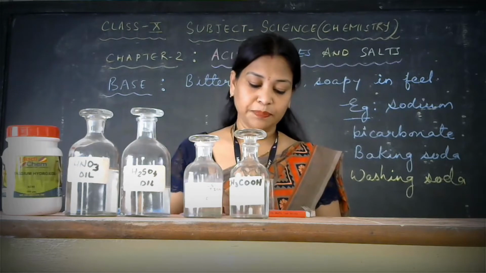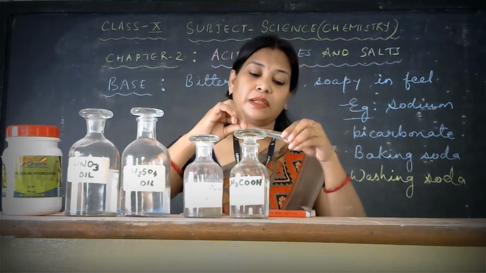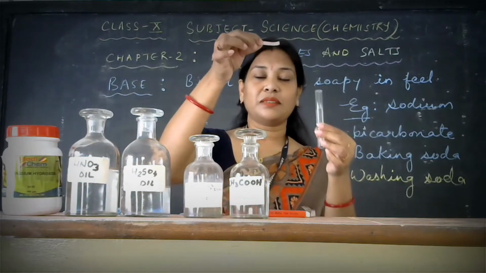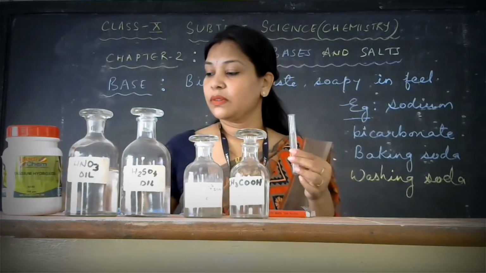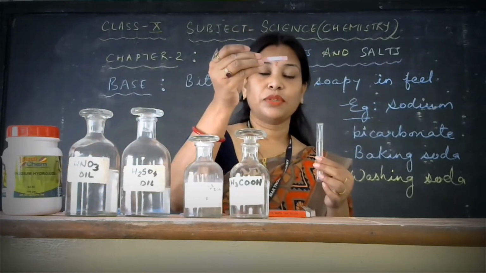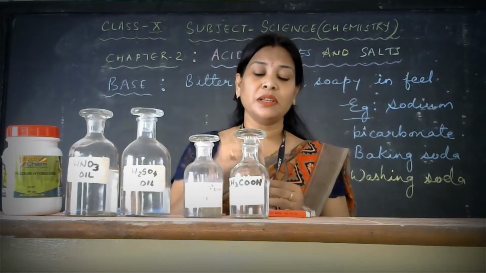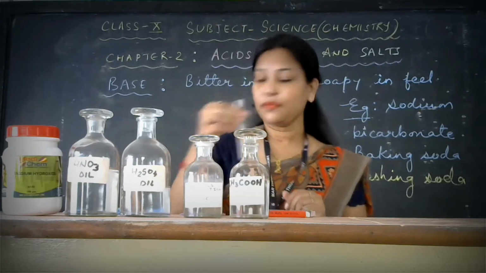You can see here, if I dip this red litmus paper inside this solution, it will convert from red to blue. So this is an identification, a basic test to check the presence of base.